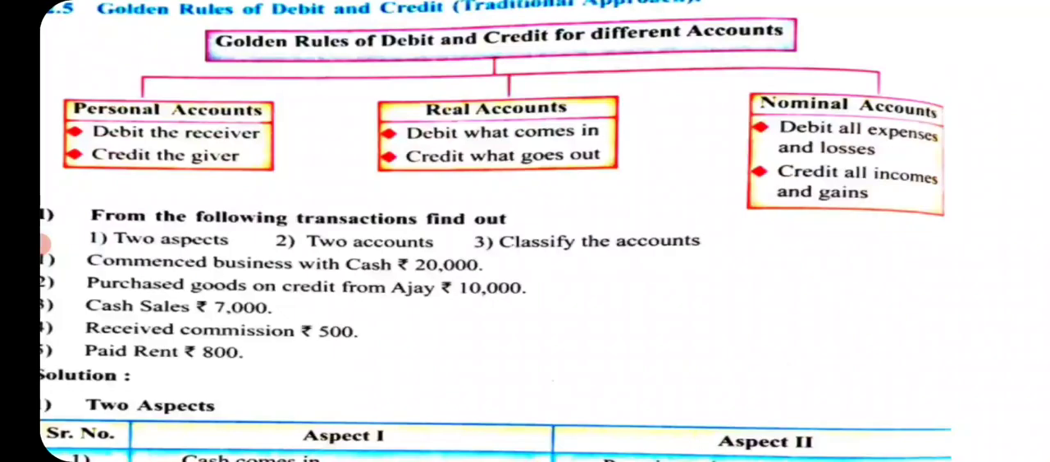There are two accounts for every transaction. It may be a personal account, a real account, or a nominal account. So firstly you have to classify that account, and then write the journal entry. We will see examples of two aspects, two accounts, and how to classify the account.